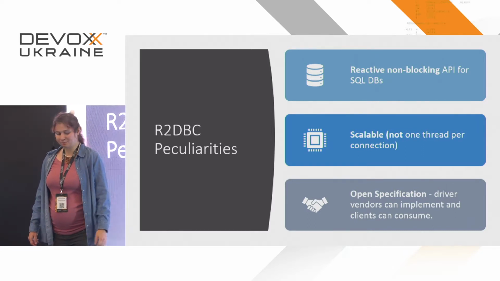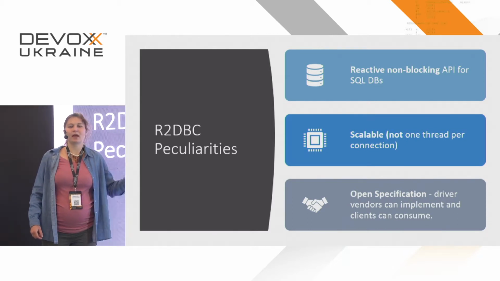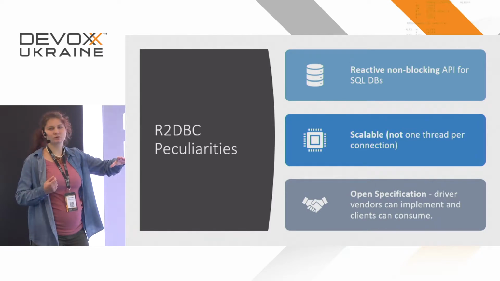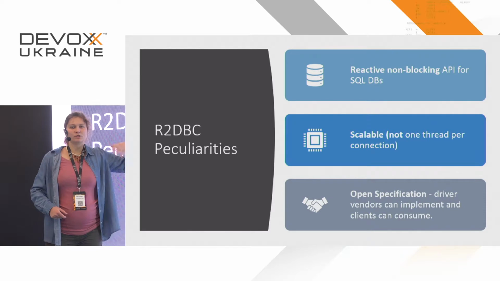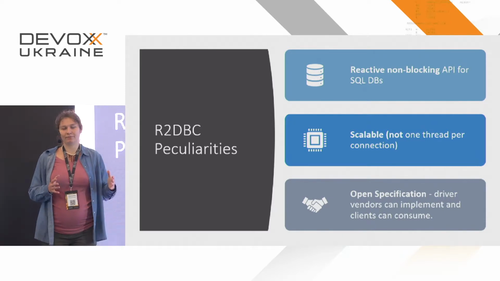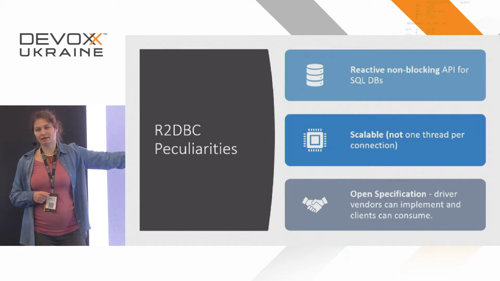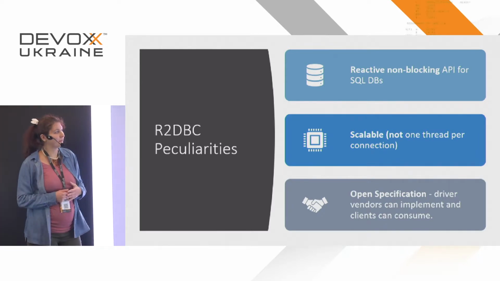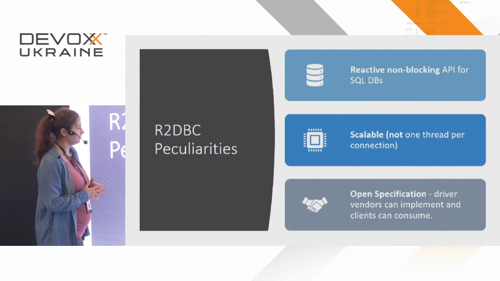First of all, it is non-blocking, because there is no reason to have all your flows reactive but the database as a bottleneck, which processes all the queries in a standard way. So what we wanted is for it to be scalable, and it is possible with Neo. I will tell a bit further about it.